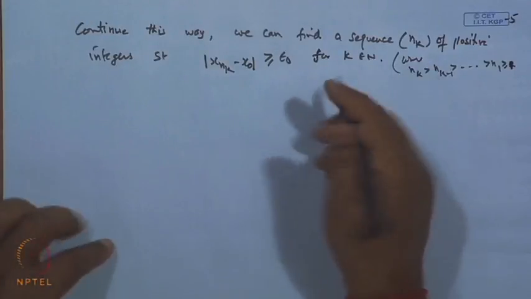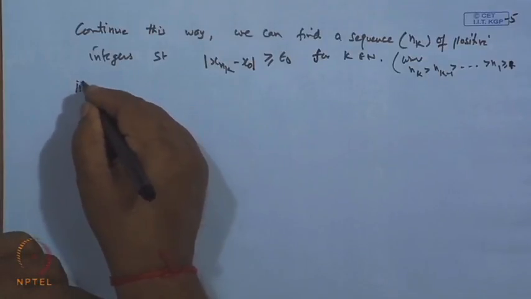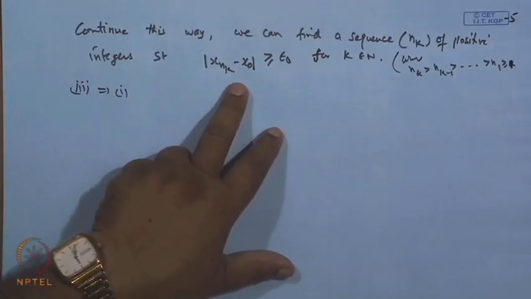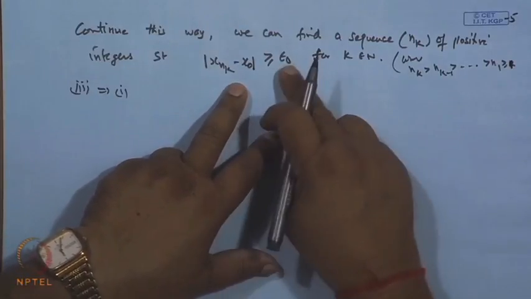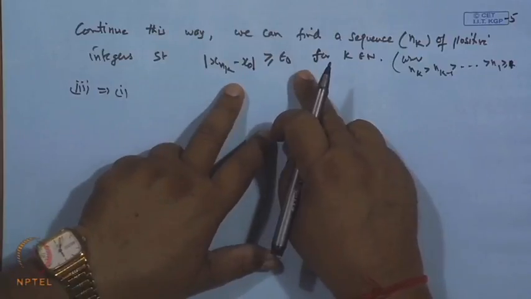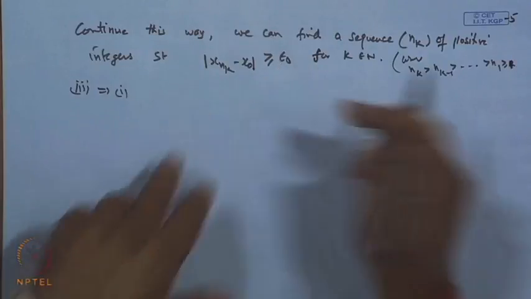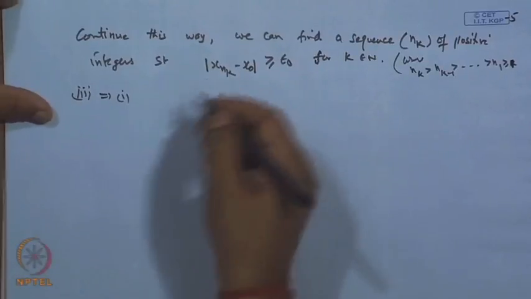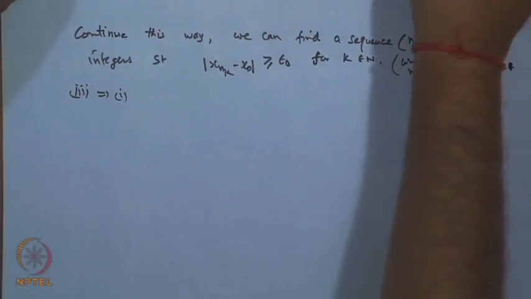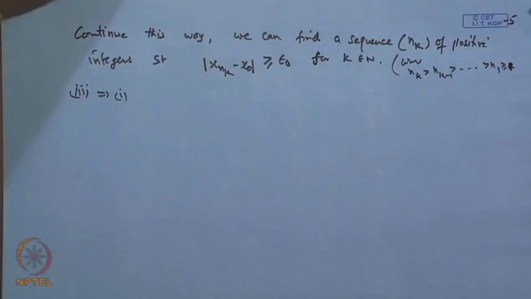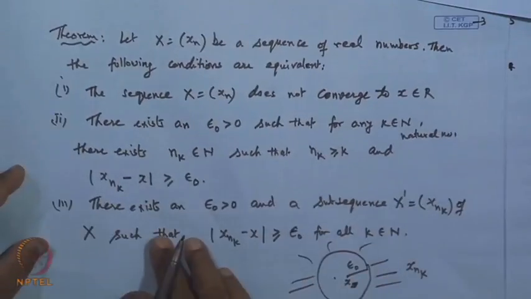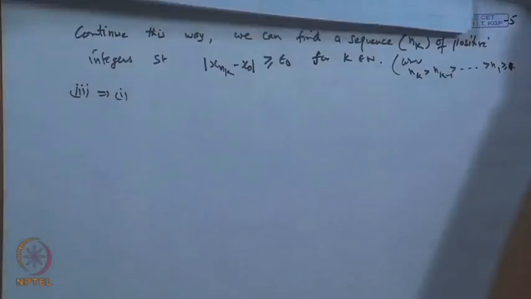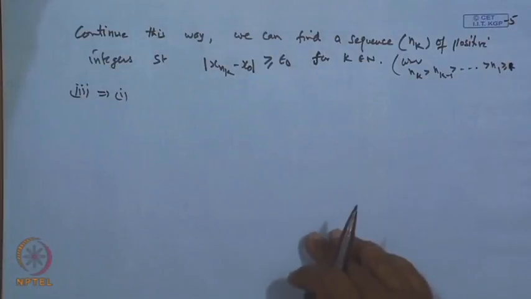So, third implies first. Given this condition holds, that is, there exists an epsilon naught and a subsequence x dash_n such that this condition holds. This was the third condition. Here this is given. We want to show that x_n does not converge.